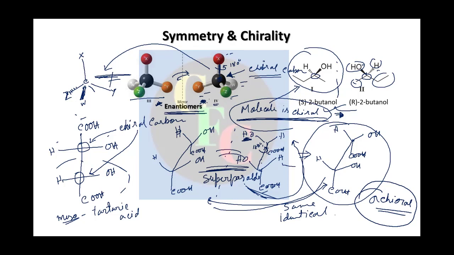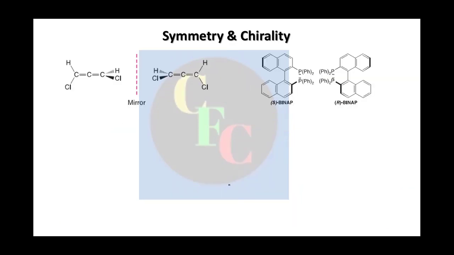So for the time being, we have to see what is a chiral carbon and what is a chiral molecule. We have seen the difference. So in the first example here, we have a chiral carbon and also the molecule is chiral. And in the second example, we saw that though we have 2 chiral carbons, the molecule is not chiral, right? And along with the same discussion, you see in these 2 examples, you will not find a chiral carbon. There is no chiral carbon here. See, in this first example, these are allenes, right?